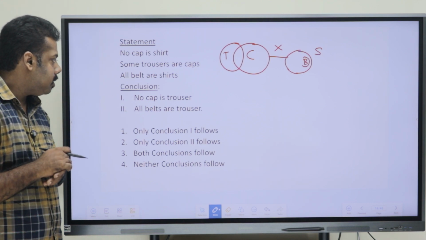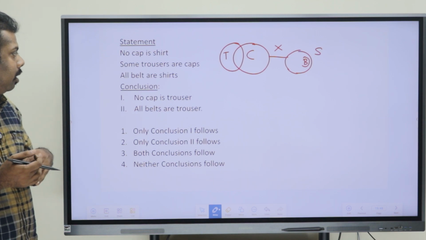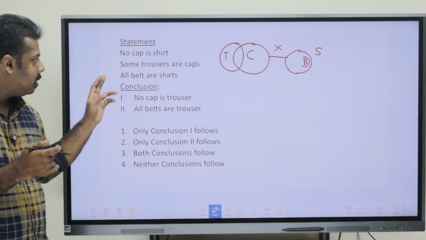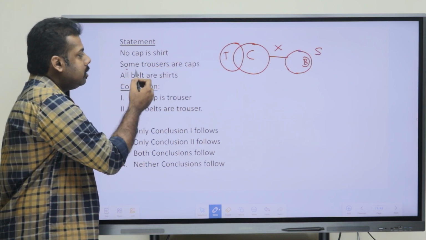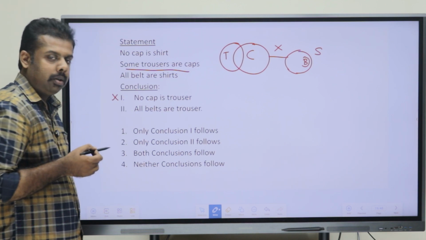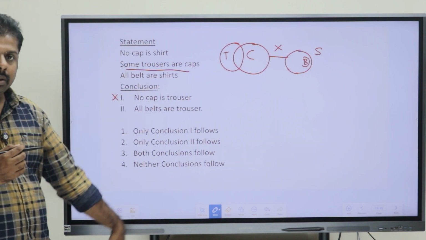Now just discussing the conclusions. The first conclusion says that no cap is trouser. So cap and trouser don't have a relation. But in the statements we are already given that some trousers are caps. So can we say no cap is trouser? No. So it is directly understood that no relation is not possible.